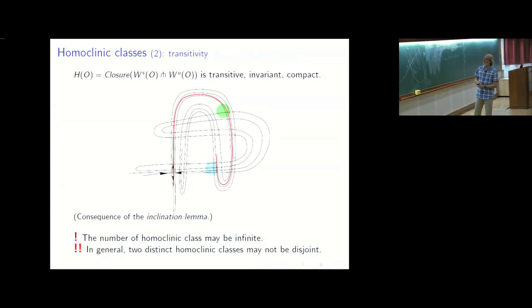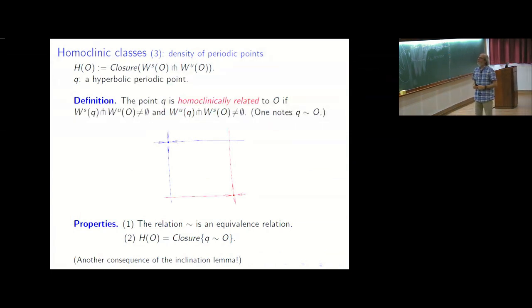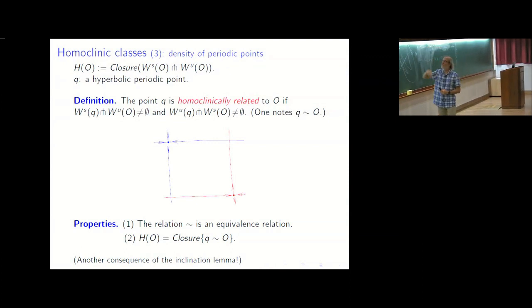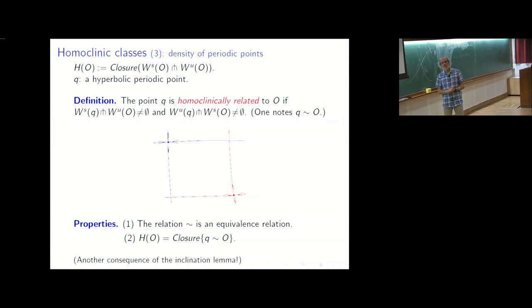Okay. Let me give another property which gives another way to define homoclinic classes. So here again, pick a homoclinic class. I denote H of O the homoclinic class. Then you may have two homoclinic classes that are neither nested nor disjoint. They just overlap. Yes. I won't detail it. It's not immediate to give an example.